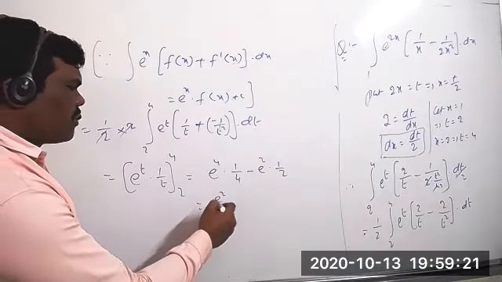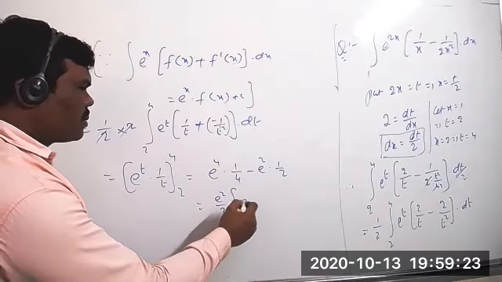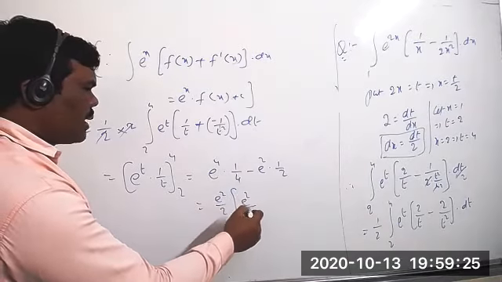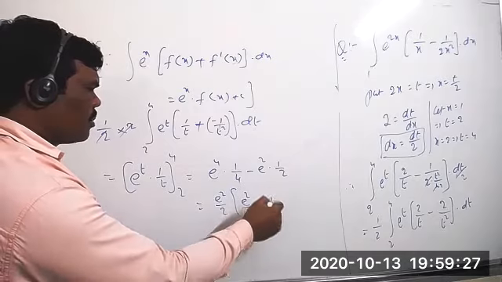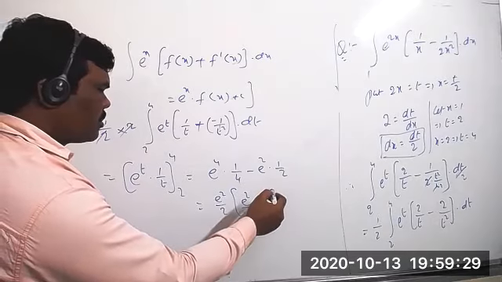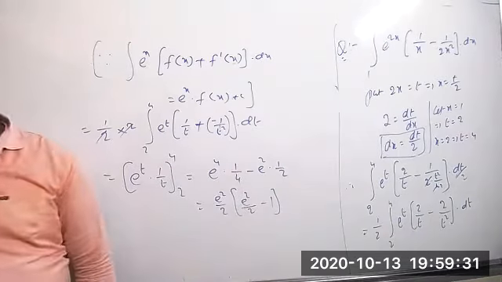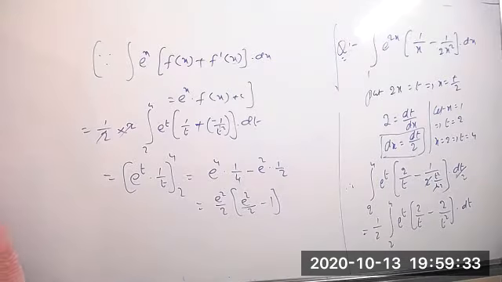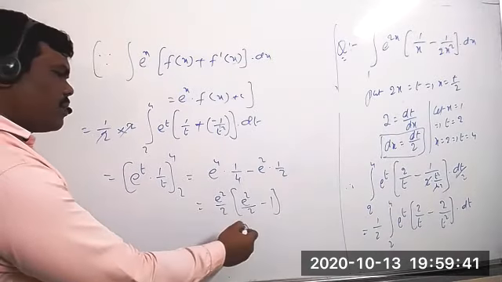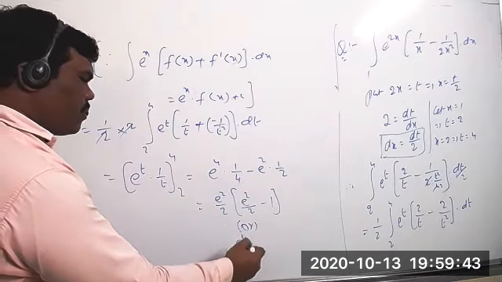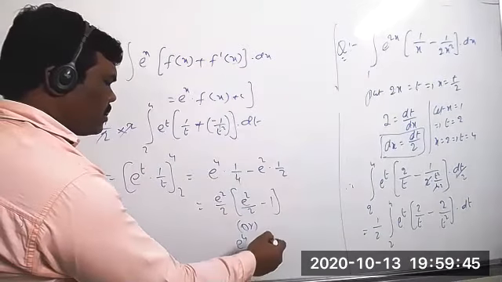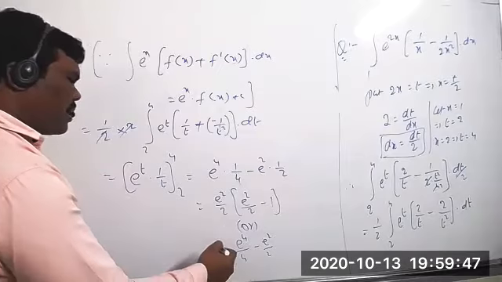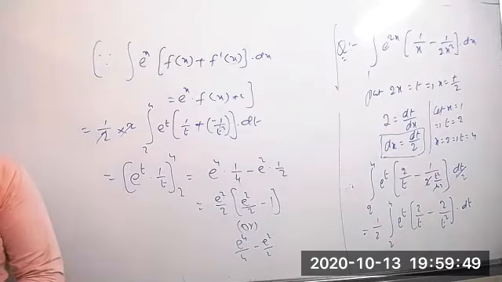If you take e square by 2 common, you get e square by 2 into e square by 2 minus 1. Or else you can directly write e power 4 by 4 minus e square by 2. This also you can write, but anything will be correct.